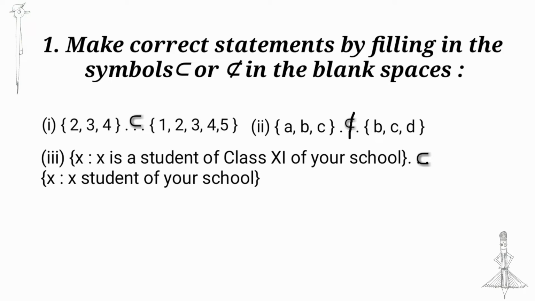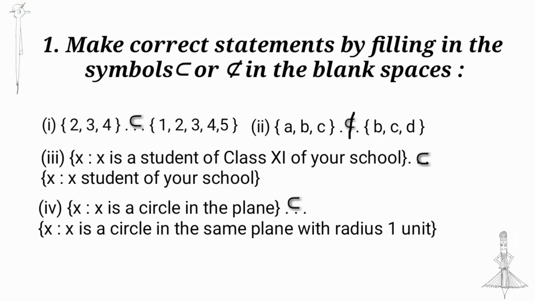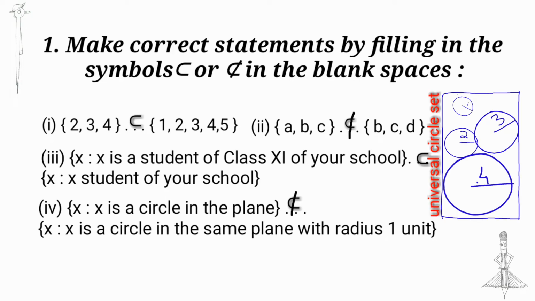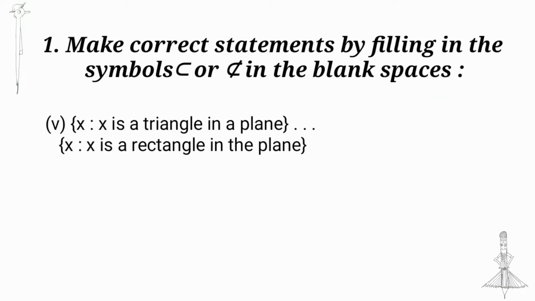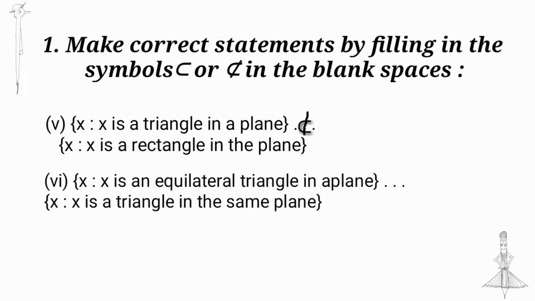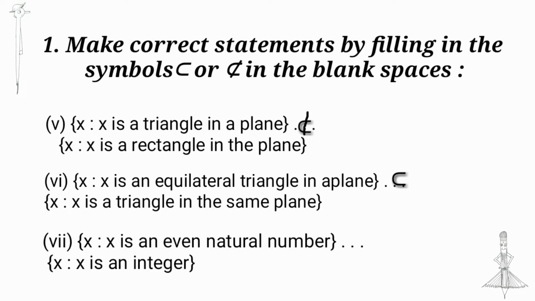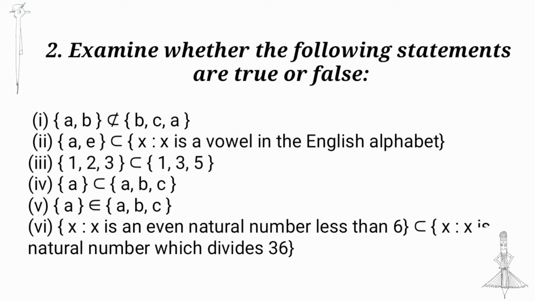X is a circle in the plane. It is not a subset of circles in the same plane with the radius 1 unit. X is a triangle in a plane. It is not a subset of rectangles in the plane. They have different properties. X is an equilateral triangle in a plane. Equilateral triangles are some type of triangles, so it is a subset of triangles. X is an even natural number. It is a subset of integers.